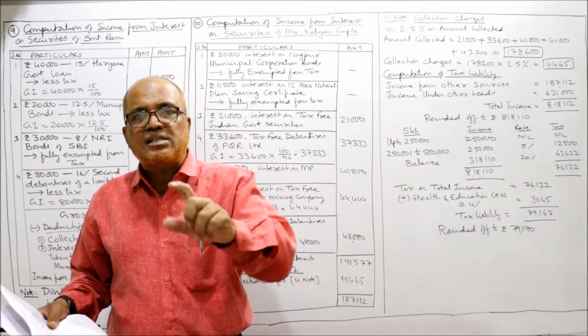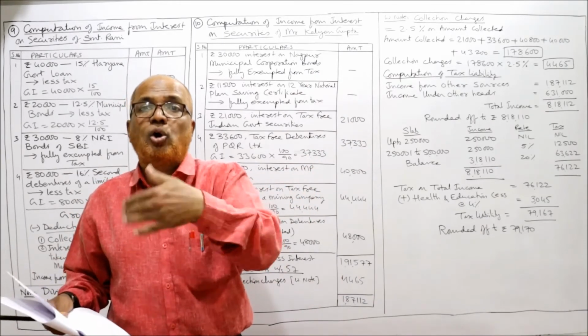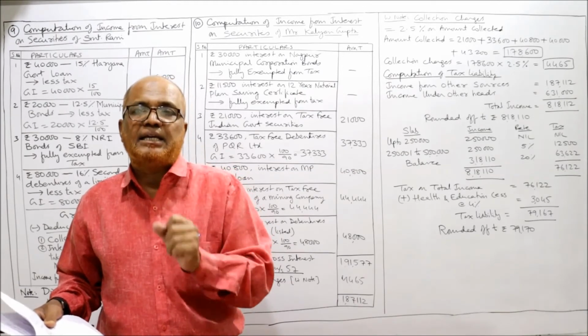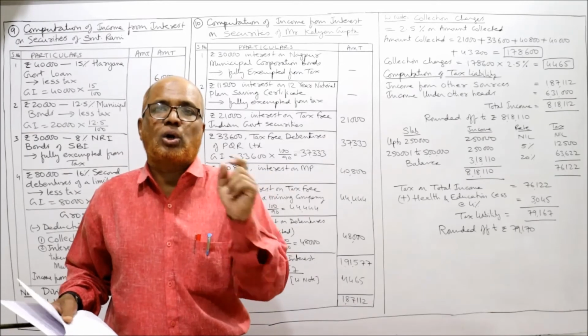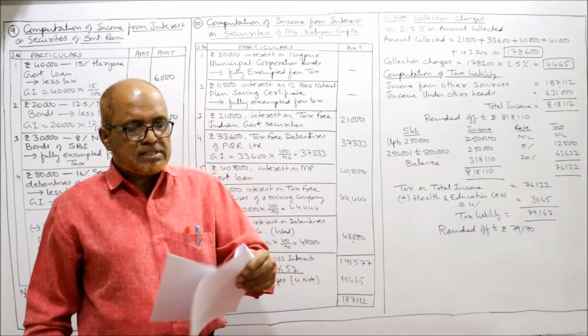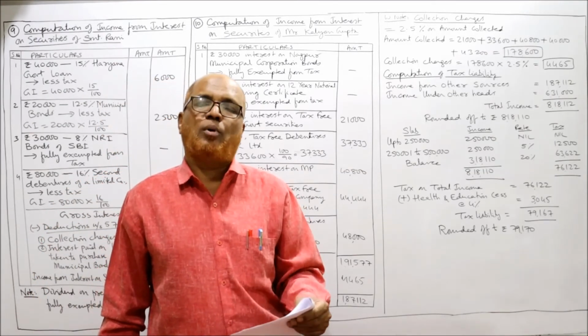If it is a gross interest, directly we take it in the outer column. If it is a net interest, we gross it up. We gross it up by multiplying by 100 by 90. Net interest into 100 by 90 will give the gross interest, right? The first item: rupees 30,000 interest on Nagpur Municipal Corporation bonds.